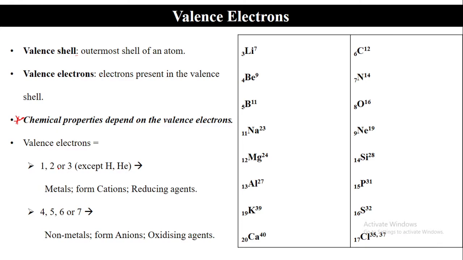Now let us try to write the electronic configuration. Very important. Lithium, what is the atomic number here? 3. Okay, we are writing down the atomic number. So lithium atomic number 3, electronic configuration: in the first orbit there will be maximum 2 electrons, remaining is only 1 electron, so this configuration will be 2 1.